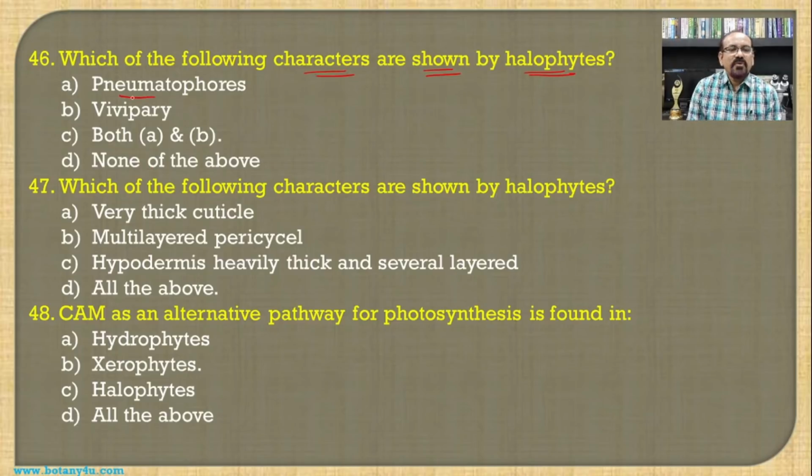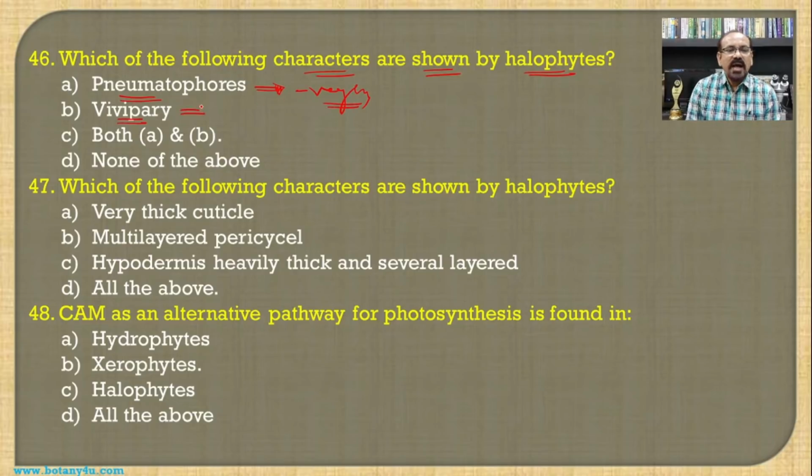Then which of the following characters are shown by halophytes? So the presence of pneumatophores and vivipary. If you see the pneumatophores, these are nothing but the respiratory roots, and these are negatively geotropic.